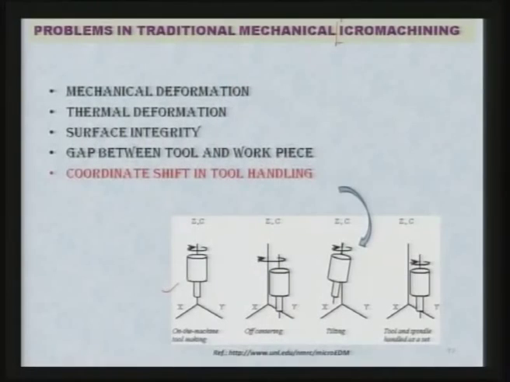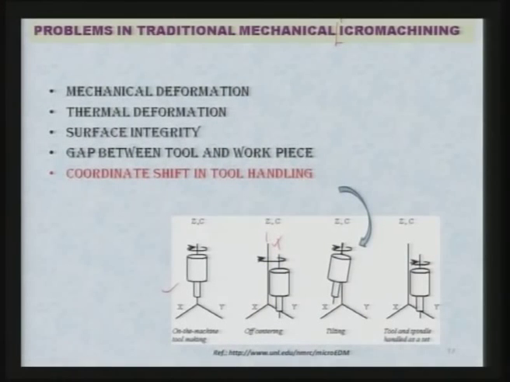If you are shifting it, then this kind of problem may arise, like off centering, one axis is here, another axis is here, and this will damage your component, or you will not be able to get the right kind of components, or there may be some tilting of the tool compared to the axis of the workpiece or the machine.